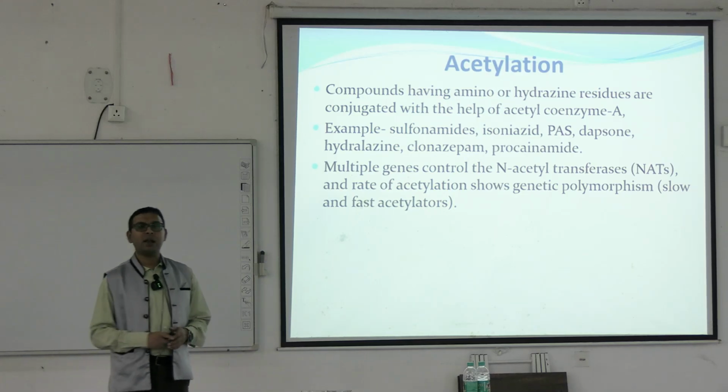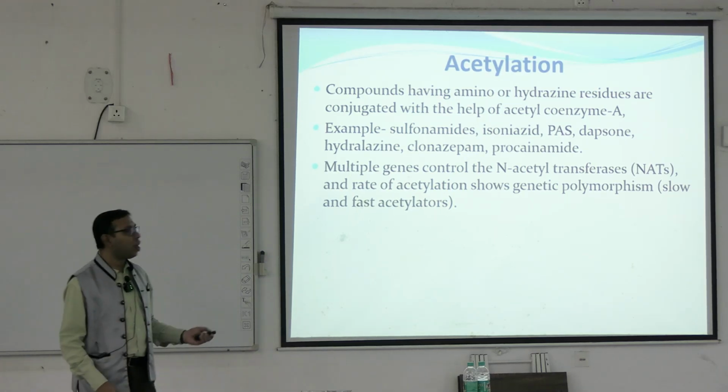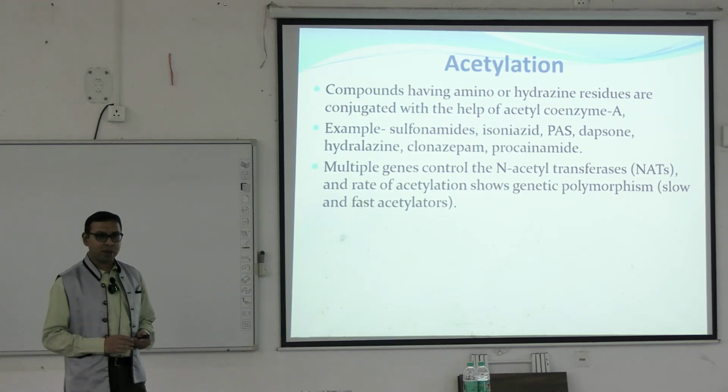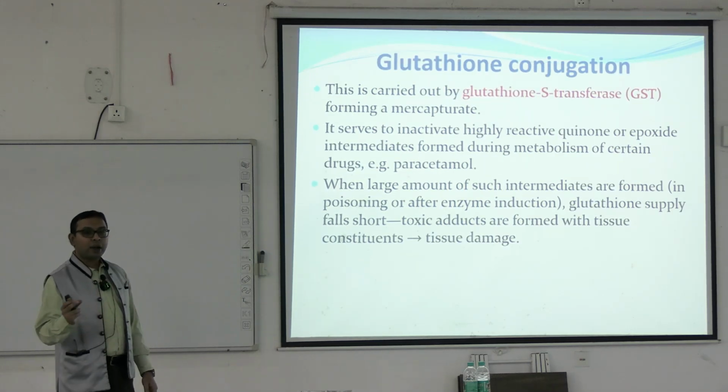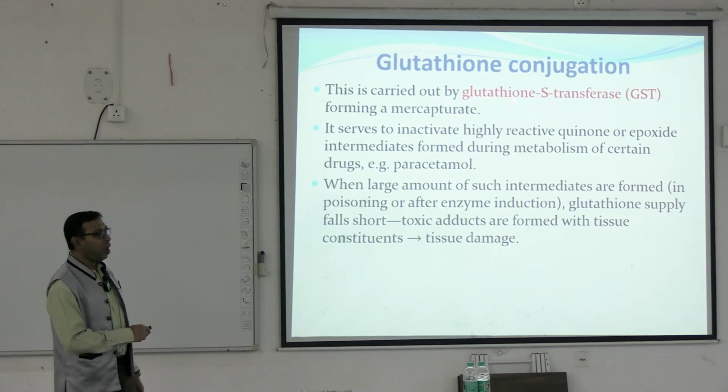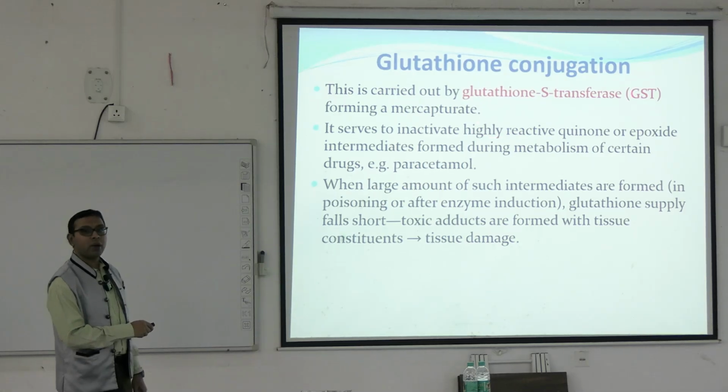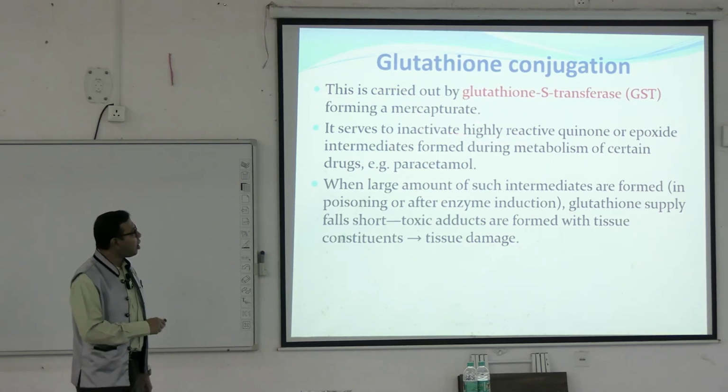In fast acetylators, there may be more metabolized. In slow acetylators, there may be less metabolized, like this. Next, coming to the glutathione conjugation. Glutathione group is added. Hence, here it is caused by the glutathione S transferase, another enzyme.